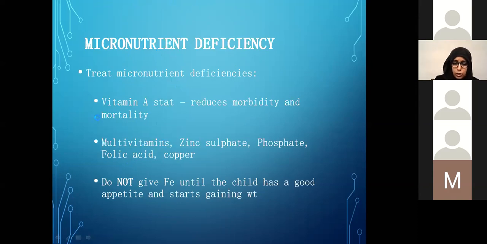So we give them vitamin A, we start them on minerals like zinc, phosphate, folic acid and copper, but we hold off on iron supplements until the child has started gaining weight, because we know that iron increases the oxidative stress in the body and can be more damaging in the early phases than helpful.